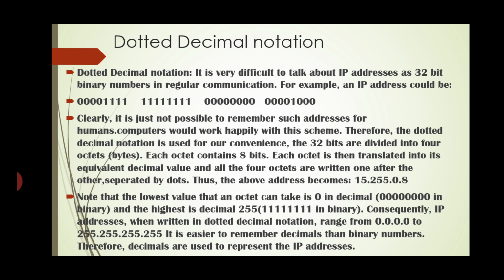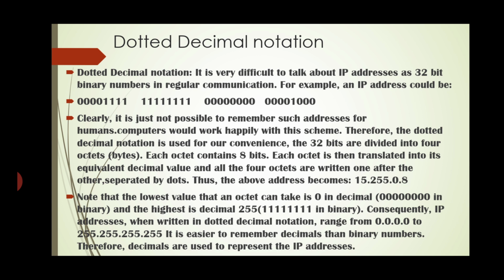15.255.0.8, like that. Note that the lowest value an octet can take is 0 in decimal, and the highest is 255 in decimal, which is 11111111 in binary.